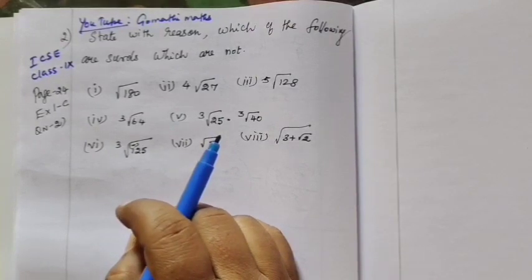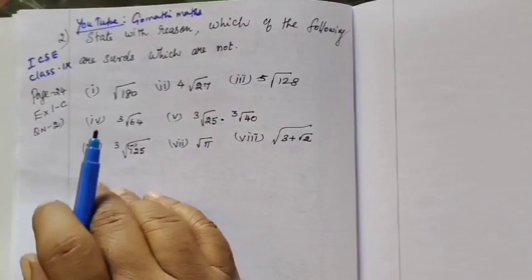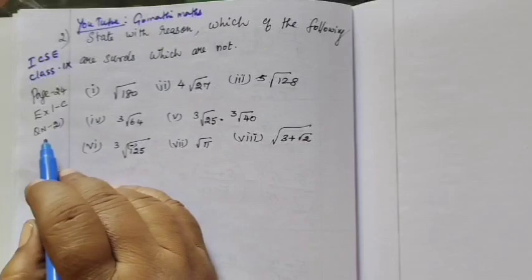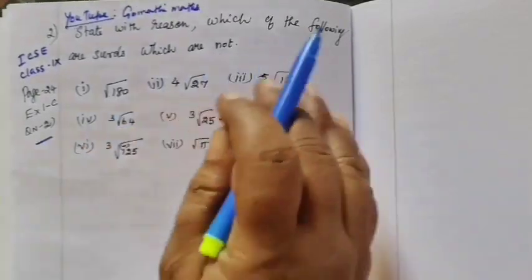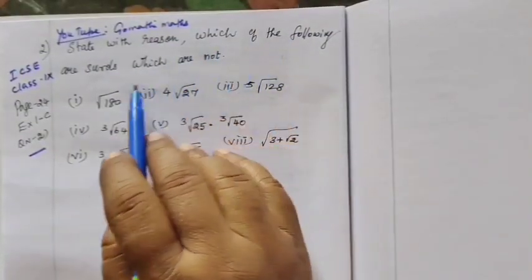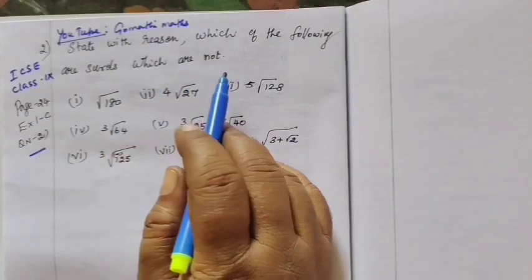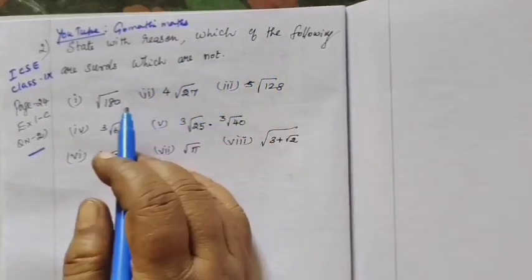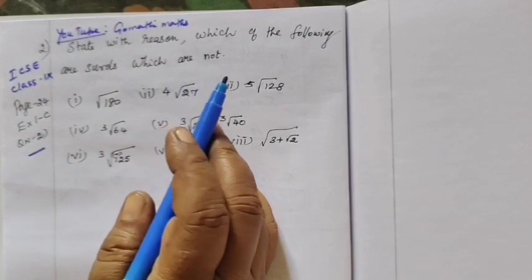This is for class 9 ICSE syllabus. Page number 24, exercise 1C, question number 2. State with reason which of the following are surds and which are not. We have to prove which are all surds and which are all not surds.